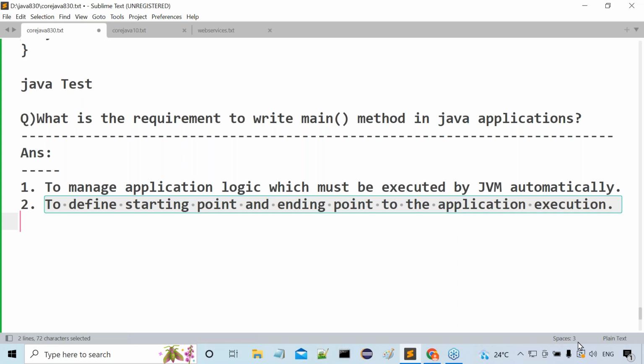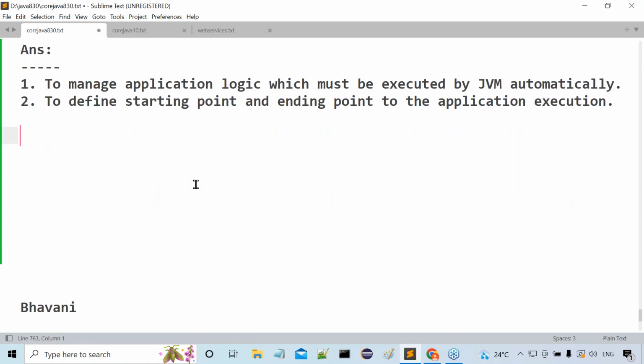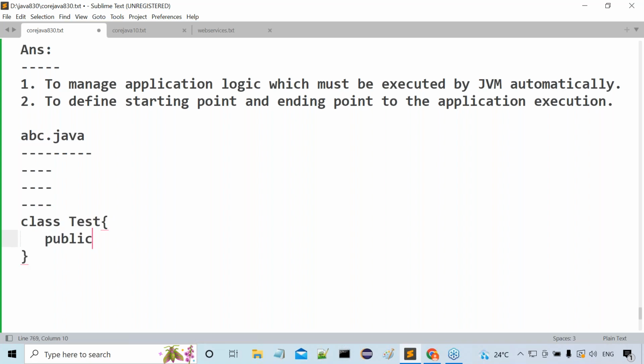Package declaration must be done in the first line of the code. Then how will JVM begin its execution with the main method? Understand this clearly. For example, an abc.java file is available. Observe carefully. Here I might write 100 lines of code, package statements or import statements. Then after that, I prepared a class Test. Inside this class Test, I write public static void main with the String array args.